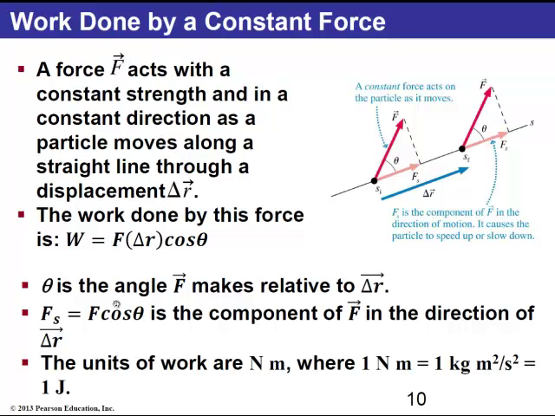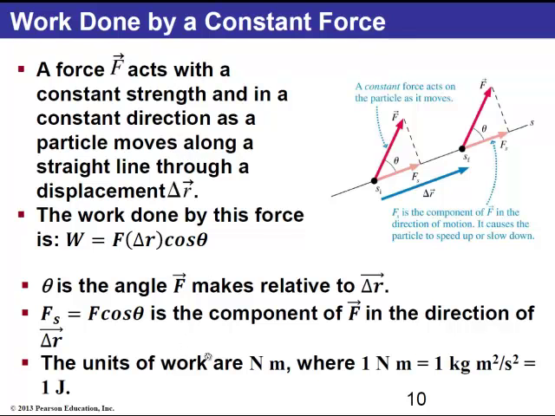Another way we can look at this is to talk about the component of the force, F sub s, along the direction of motion. That would be, by using trigonometry and looking at this triangle here, the magnitude of the force multiplied by the cosine of theta, and that would be the component of the force in the direction of delta r. So we can think of it in two different ways, but essentially it'll boil down again to the product of the magnitude of the force times displacement times the cosine of the angle.